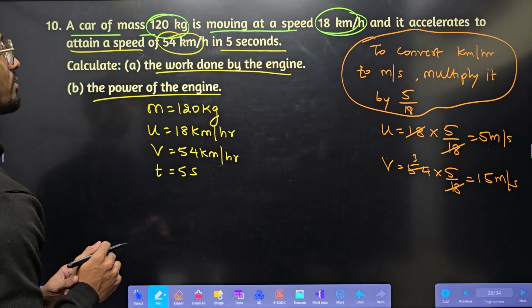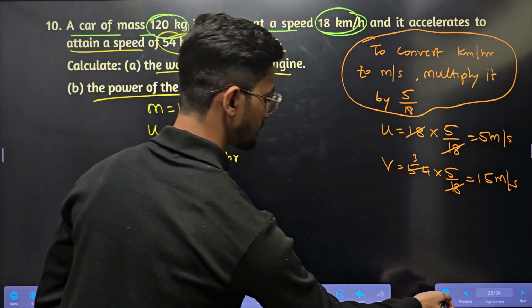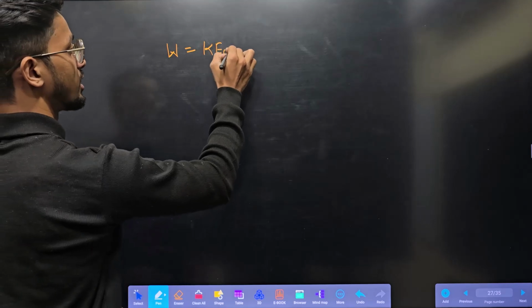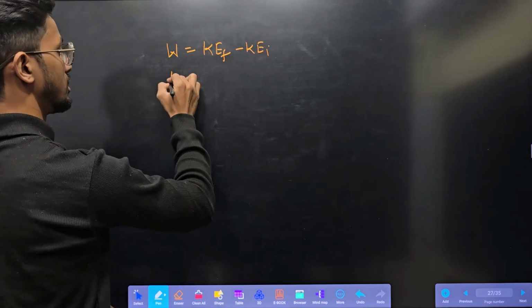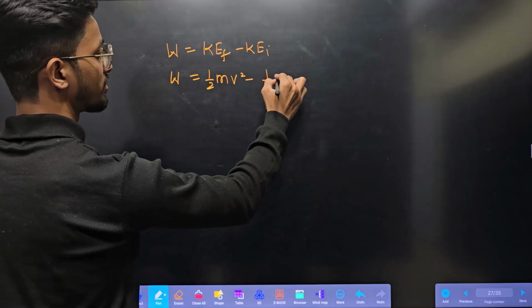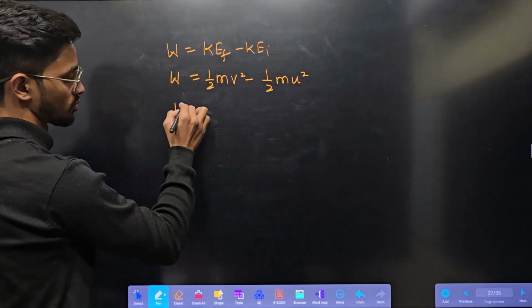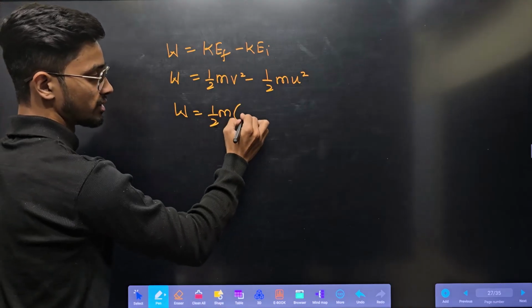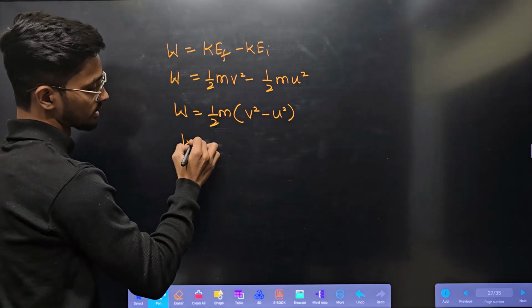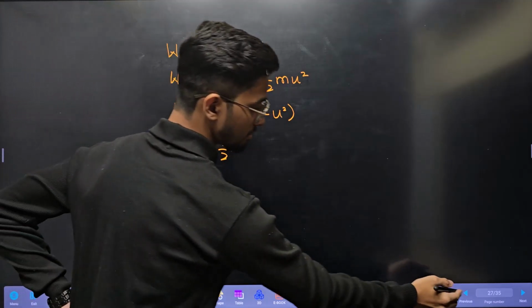So we got both the speeds. We need to calculate the work done. Simple. What is work? Work is change in kinetic energy. Kinetic energy final minus kinetic energy initial. So that is half m v square minus half m u square. So work is nothing but half m is constant. It will become v square minus u square. So work is equal to half, what is m?